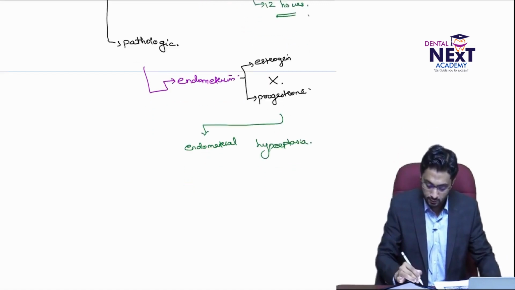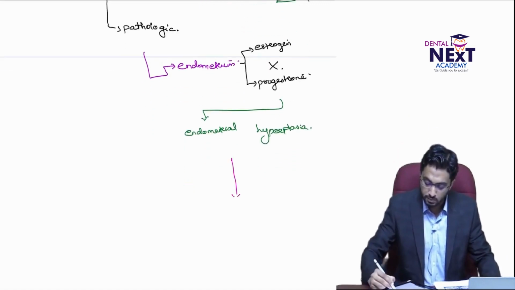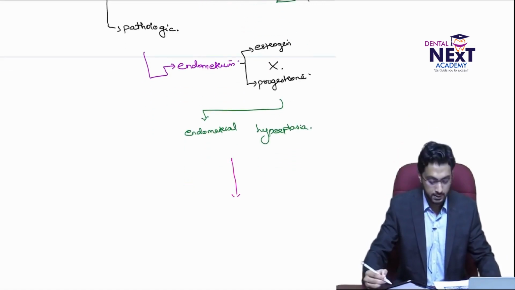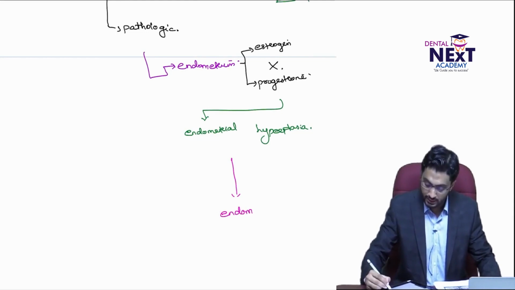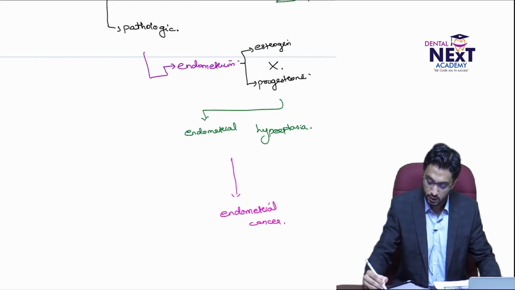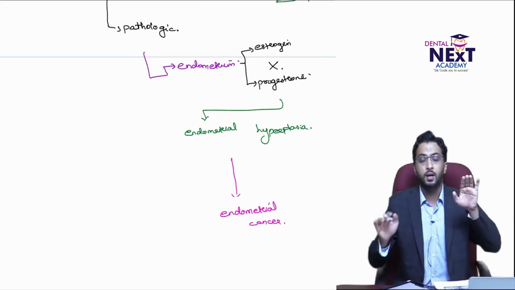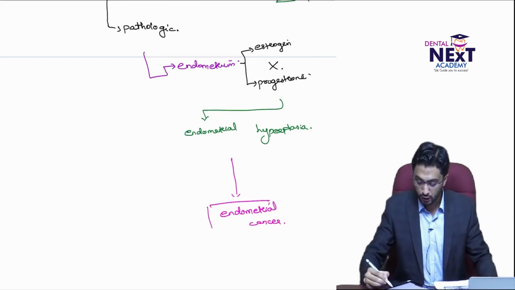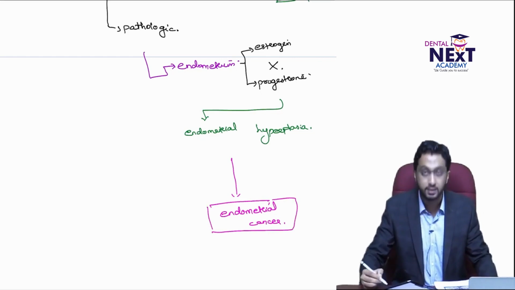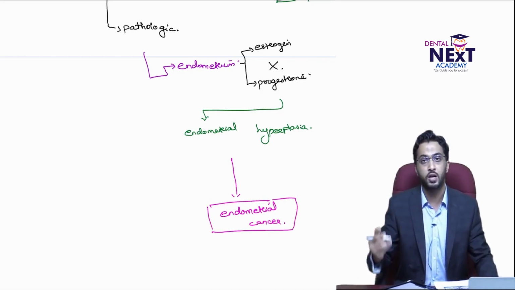Now, the very typical distinction between endometrial hyperplasia and endometrial cancer. In case of carcinomatous change, there is a loss of control of cell division.